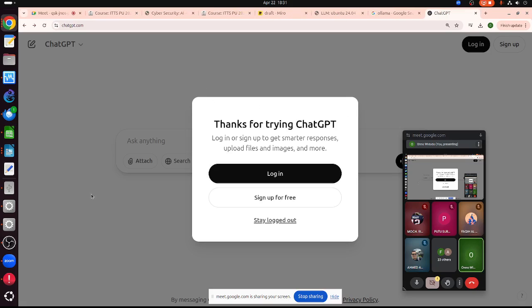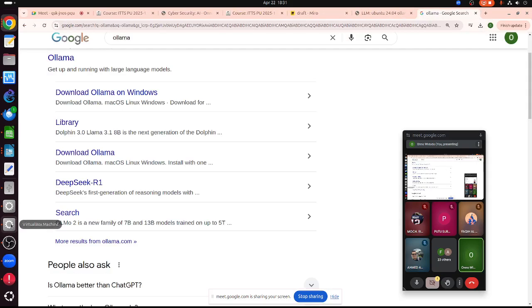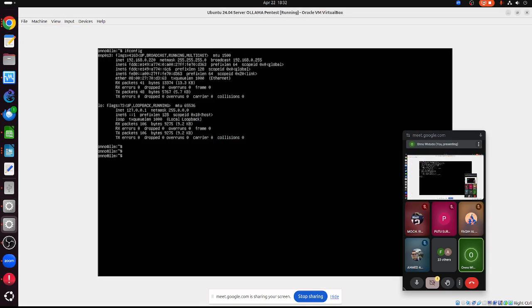Now I let me see if I can close this one. Now the actual Ollama is on a different machine. On my computer, it runs on a virtual machine. The other one runs on a bare metal machine. Basically, it's a laptop. I formatted the disk, becoming a large language model server. This one has a different IP address, 192.168.0.220, so different from the other one, which is 0146. This one is 0220. So it's different.